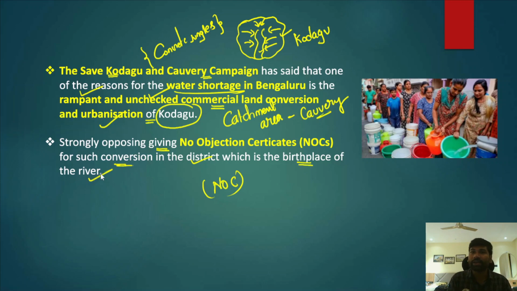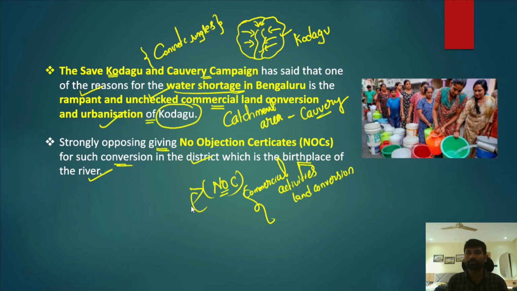Now Kodagu is the birthplace of river Kaveri, and no objection certificates are being given by the local government units for commercial units, for commercial activities, and even land conversion. So for all these purposes, the no objection certificate is being given by the local bodies.